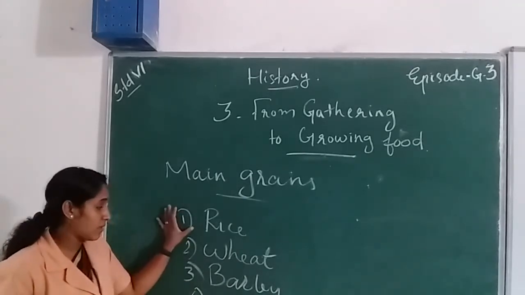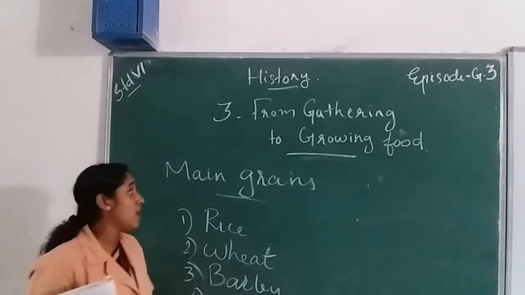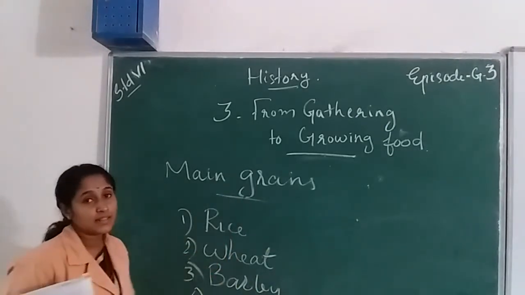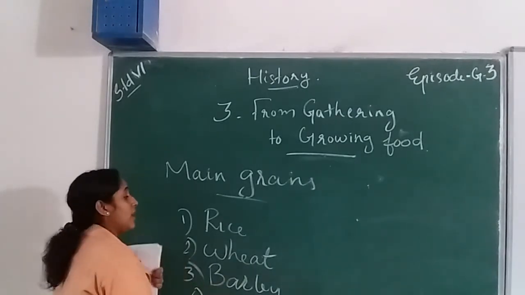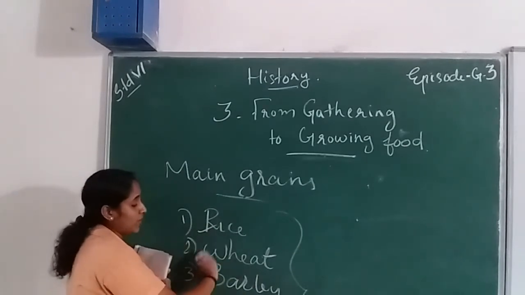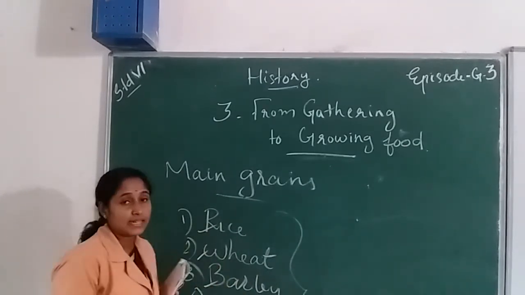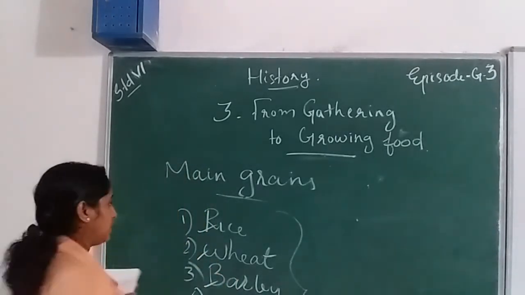The early humans cultivated and farmed rice, wheat, barley, millet and green gram for their feed and for their food.